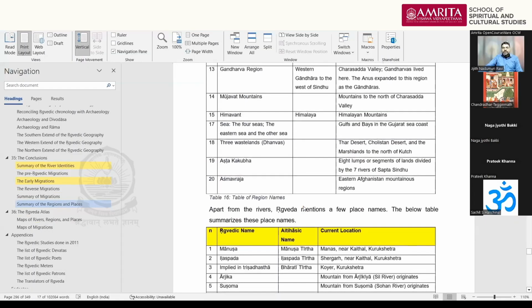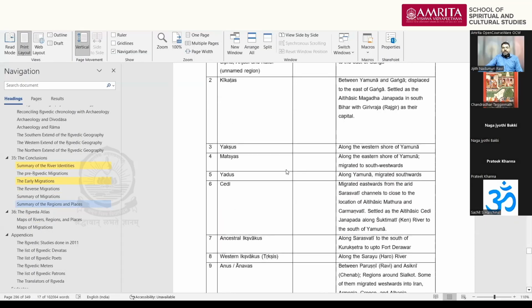Maybe I will end with a very small summary, which is already mentioned in my book: the list of regions mentioned in the Ṛgveda. We have covered it, but just as a summary, I can just share it. Just one minute on that to conclude our entire chapter, entire course.